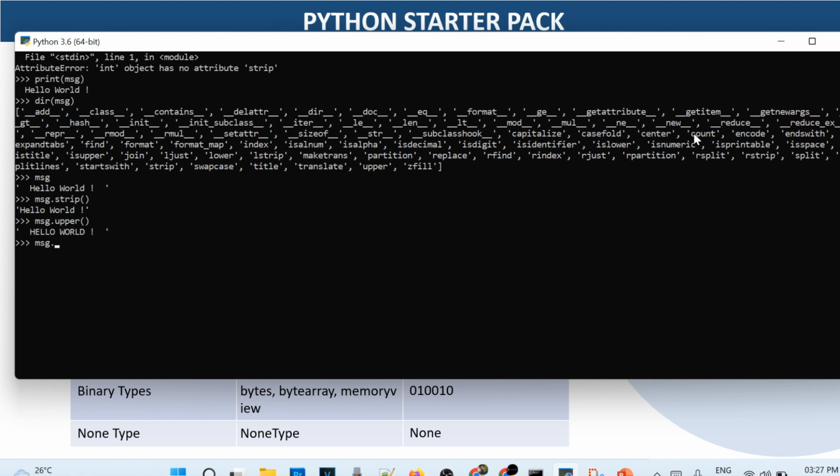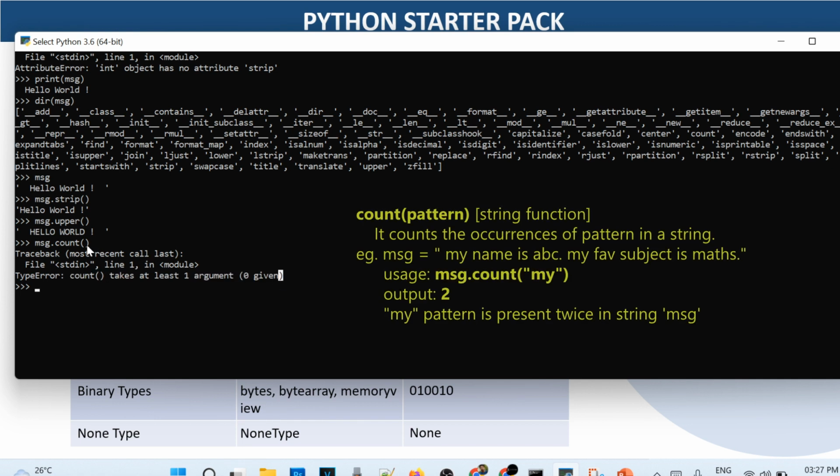The function we can take is the count function. So let's count. You'll see the count takes at least one argument and we haven't provided any, so that's why we are getting the error. The count function counts how many occurrences of whatever argument we provide are present. Okay, now I get it. Count must take at least one argument, but what is that argument? How will I know, right?